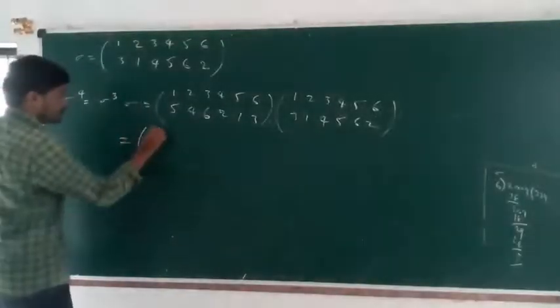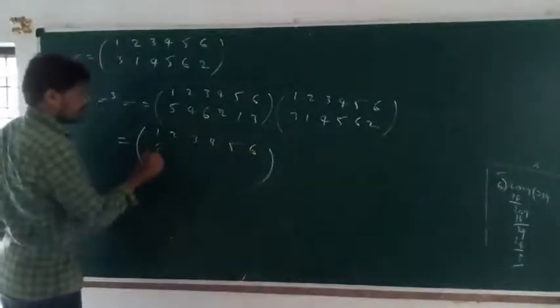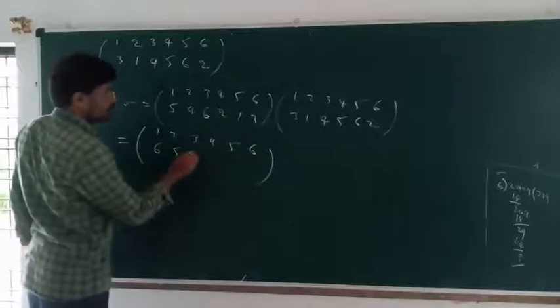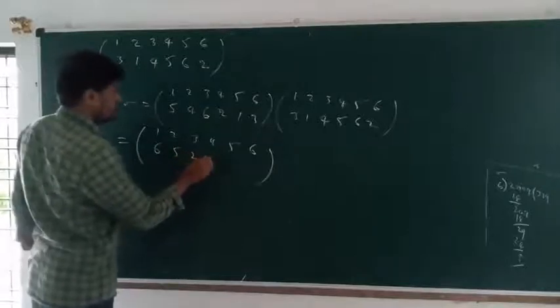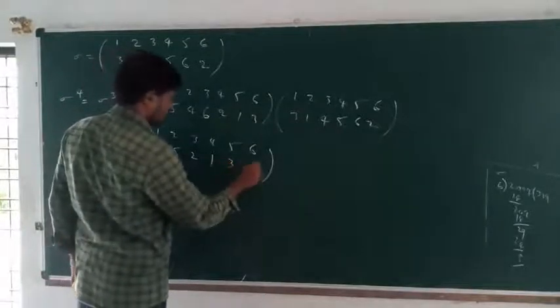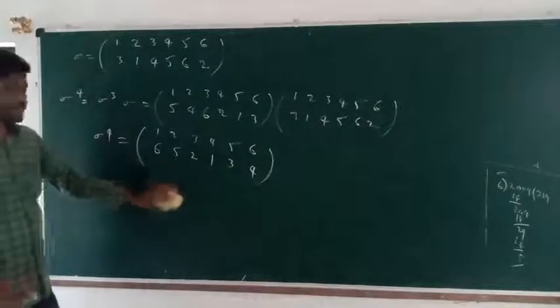So this is sigma power of 4. This is not equal to identity permutation.